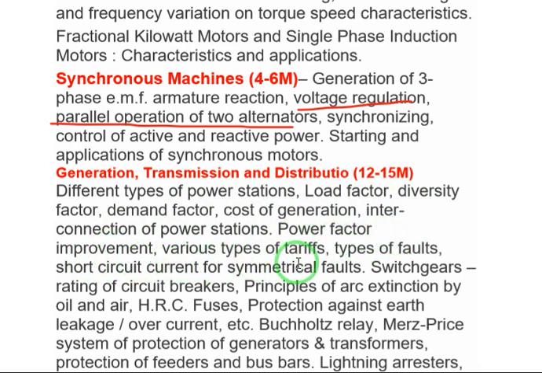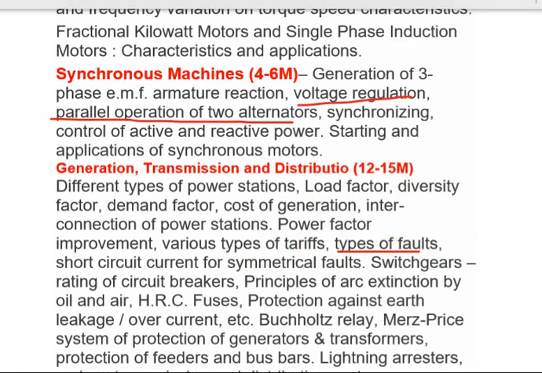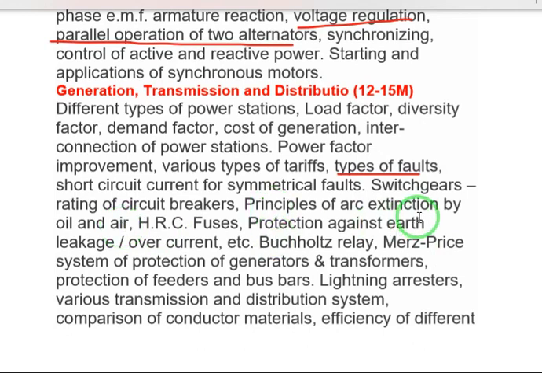And various types of tariffs, types of faults. Based on types of faults, triple line fault, LG fault, which fault is more severe will be asked. So these are important. And protection against earth leakage, Buchholz relay, Merz-Price protection. So these are the topics that come under generation, transmission, distribution.